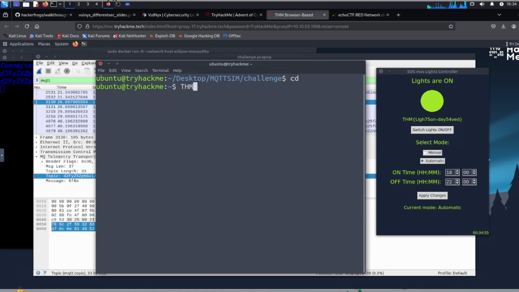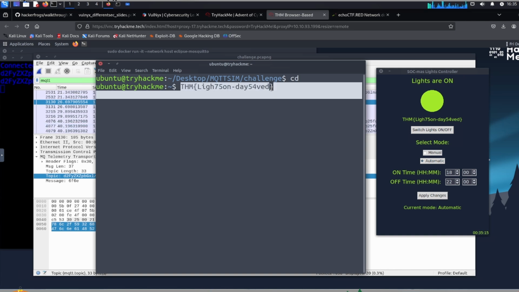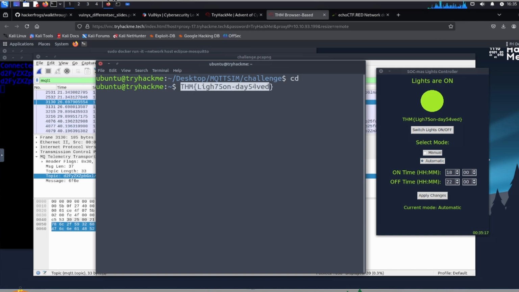So it's THM, and then between some curly brackets, it's going to be LIGH, 75, ON dash DAY F, so 54 VED. Okay, just like this. All right, so we've copied it manually over here, and then we copy it.